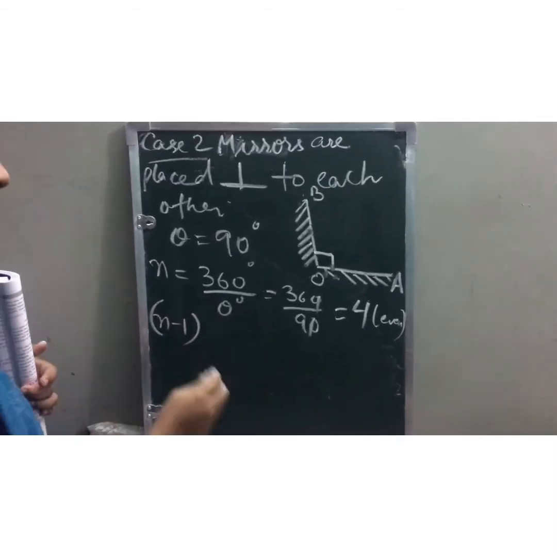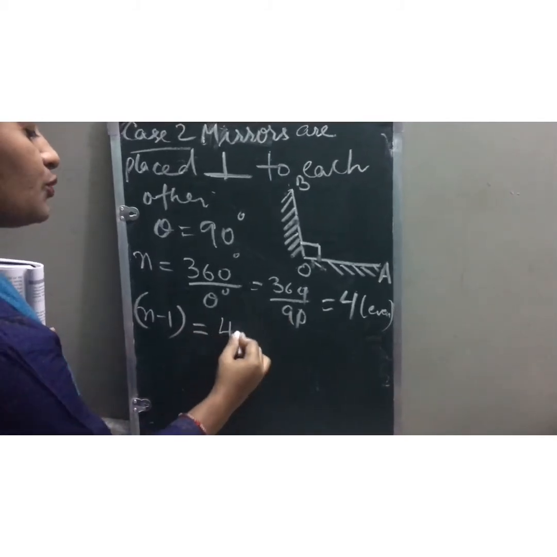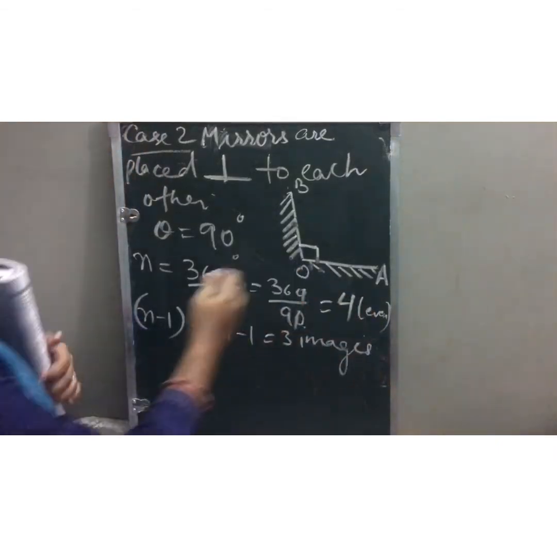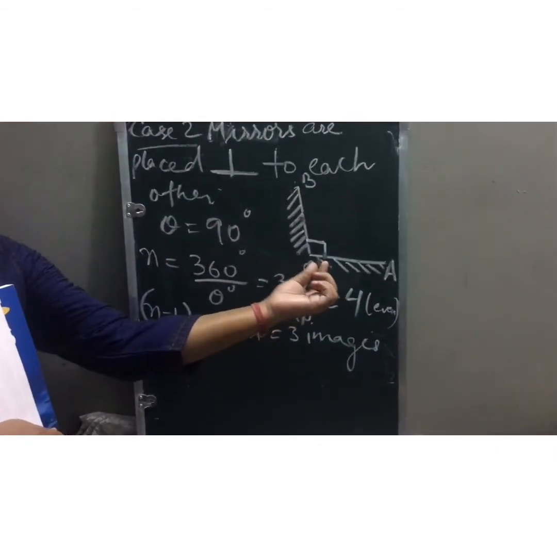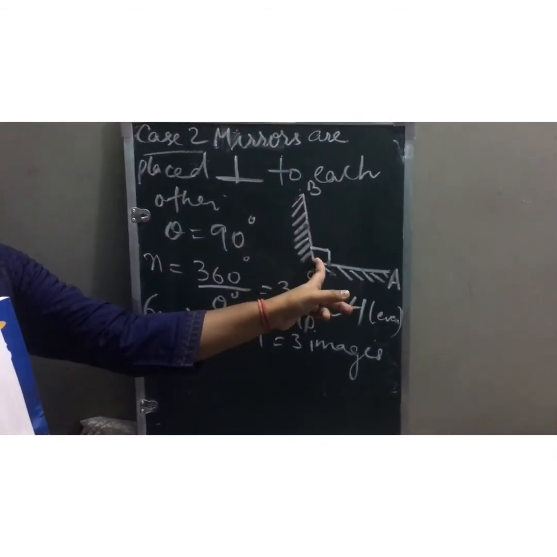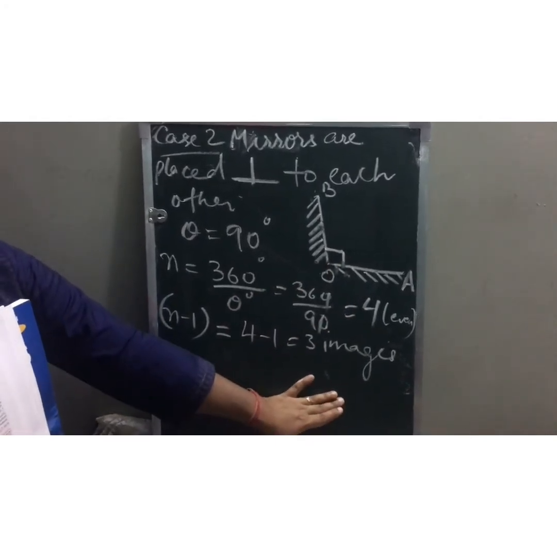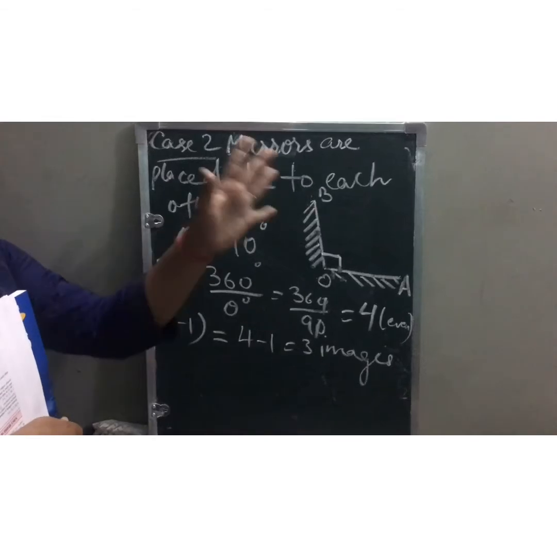Just now I explained to you. So N minus 1 will be 4 minus 1, that means 3 images will be formed. If the mirrors are placed perpendicular to each other at an angle of 90 degree, 3 images will be formed. Where those 3 images are formed, I will explain through our ray diagram.